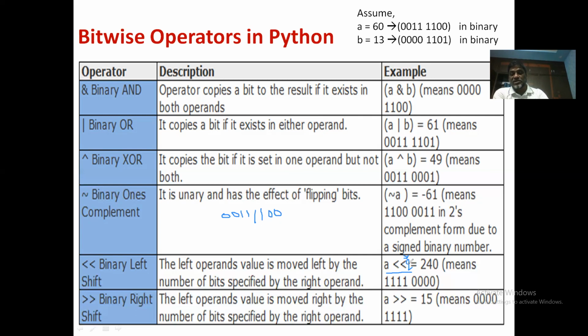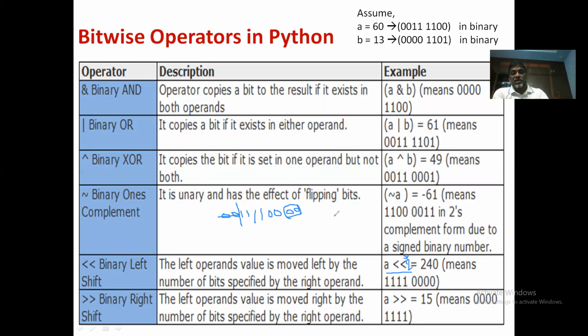Suppose I want to perform this A left shift 2, which means that, okay, remove 2 bits on left side because it is mentioned as shift 2 bits. So remove 2 bits on left side, whatever bits are available here, just remove them and add 2 zeros on right side. Okay, irrespective of what is removed on left side, you should insert only zeros. You need to remember this point. Okay, zeros will be inserted on right side.